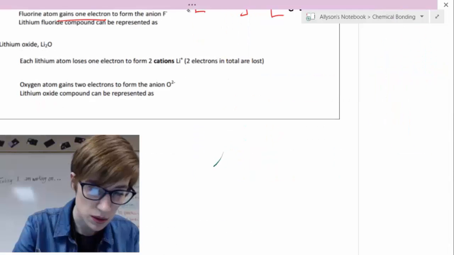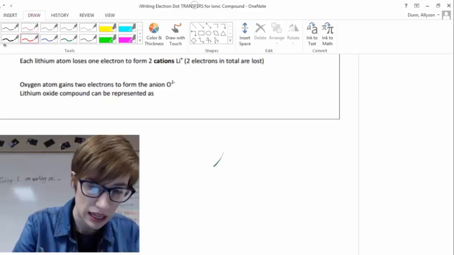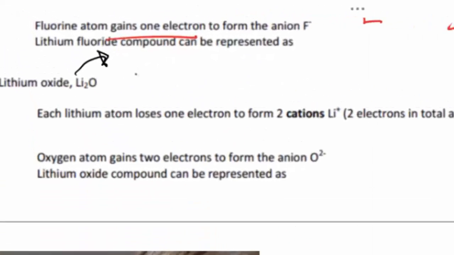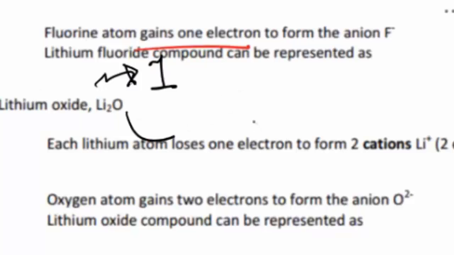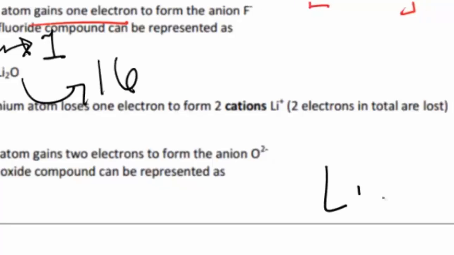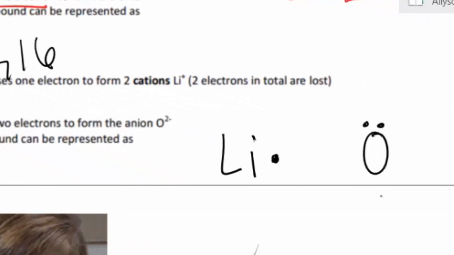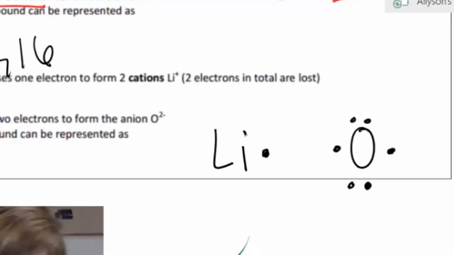Lithium oxide. Okay, I'm going to change my pen back to black. Okay. So lithium, we know, is obviously still in group 1. It hasn't changed. And oxygen is in group 16. So this may not seem quite as easy. Here's lithium with 1 dot. Here's oxygen that has 1, 2, 3, 4, 5, 6 dots, right?